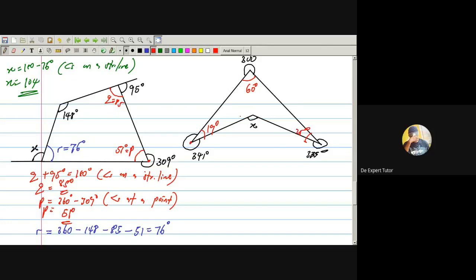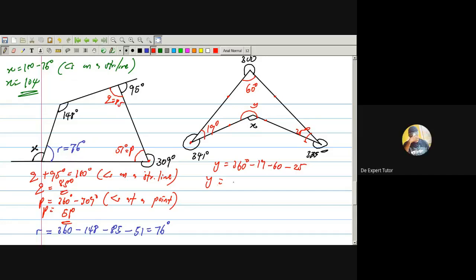If you observe, this is a quadrilateral. I have four sides. Let me say this angle is Y. To get the size of Y, I'll remove everything here from 360. So 360 minus 19 minus 60 minus 25.